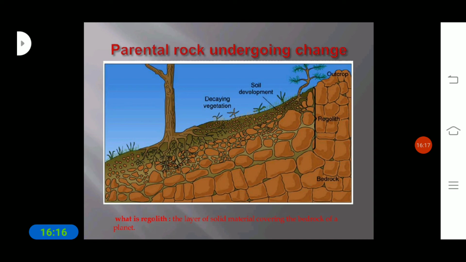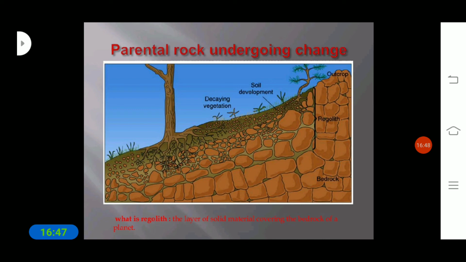This bedrock has the capacity to hold water, and for this reason we get underground water. The water is stored in this bedrock layer, and the rock has the capacity to purify the water. Due to that, we get borewell water from the underground, which is pure compared to tap water.